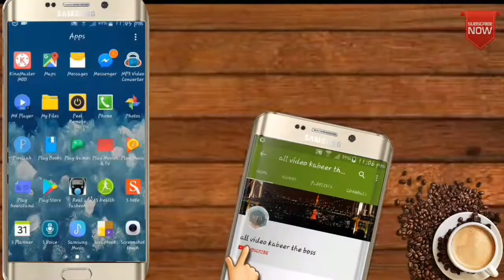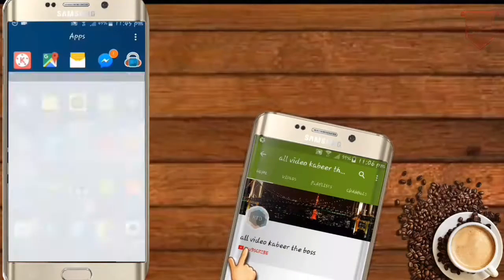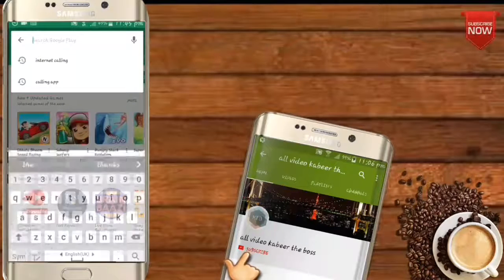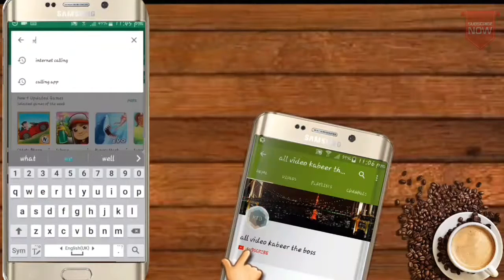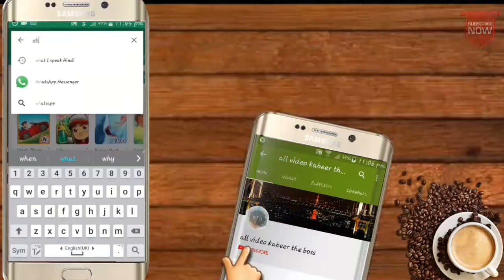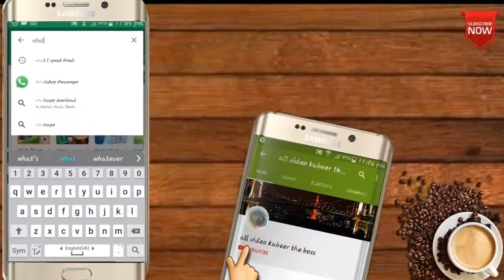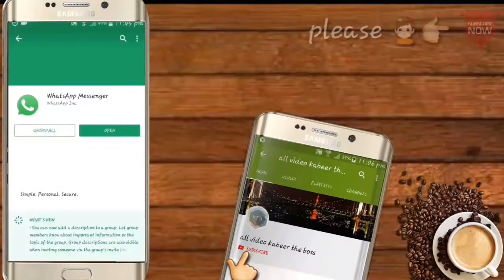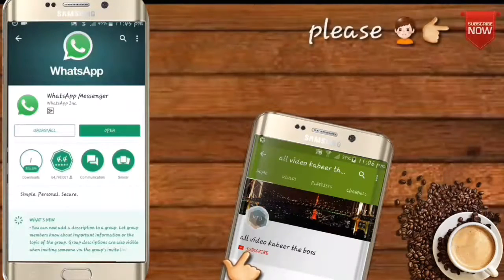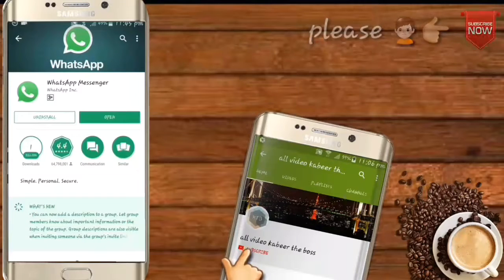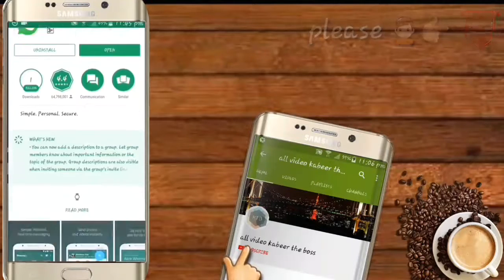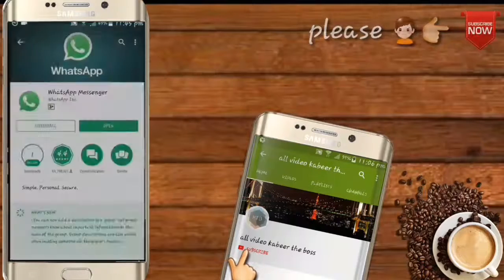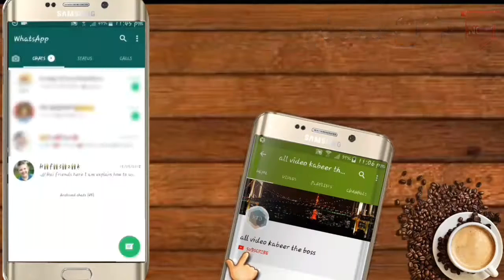Come on, let's begin. We have to go to the Play Store and type WhatsApp. There is WhatsApp Messenger below. I click that. I already updated my WhatsApp. You update your WhatsApp first. Don't have more information and open it.